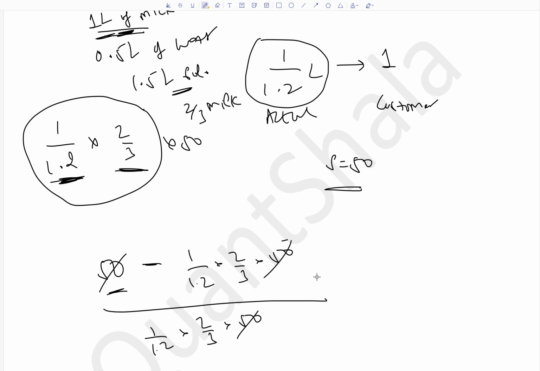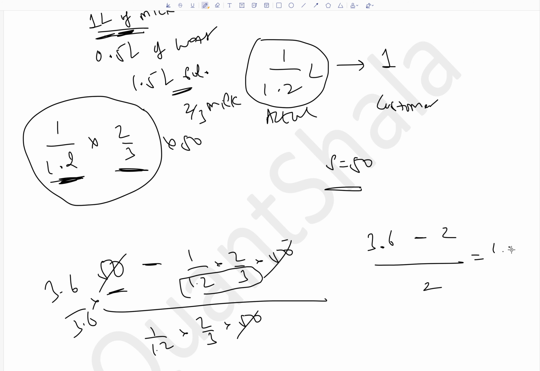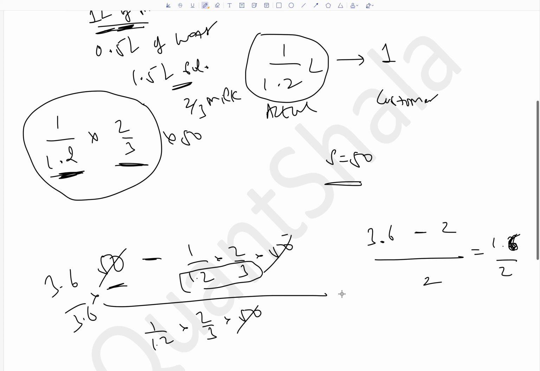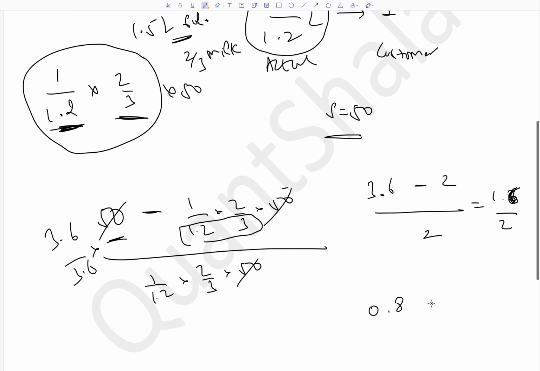Let's multiply this entire thing by 3.6. So 3.6, 3.6. Why? Because 1.2 into 3 is 3.6. So this denominator will get equal to 1. So we get (3.6 minus 2) divided by 2. What do we get? 1.6 divided by 2. And again we get 0.8 as our answer, 80%. Okay. So try to understand both of these methods.